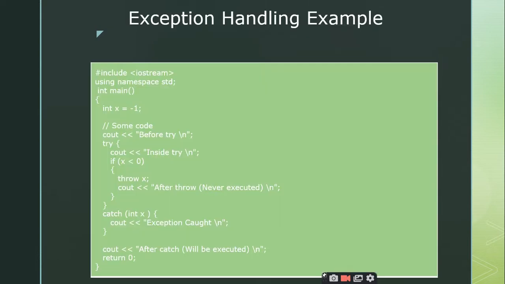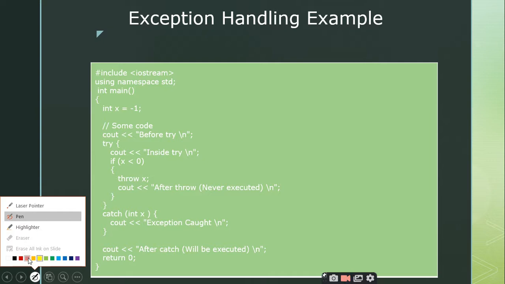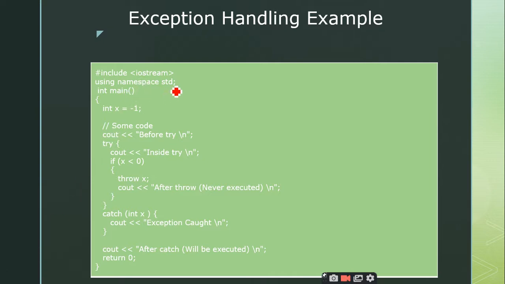Yes, sir. So here is one example of exception handling. You are able to see the screen, right? Yes, sir. So this time I am not going to make use of classes. I just want to demonstrate the concept of try catch. That's it, right?